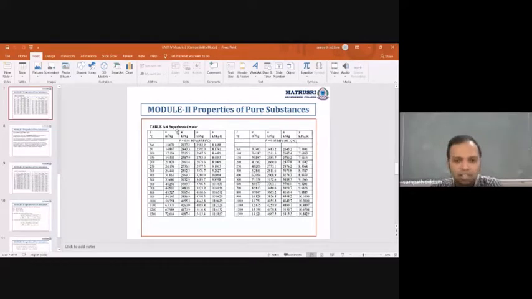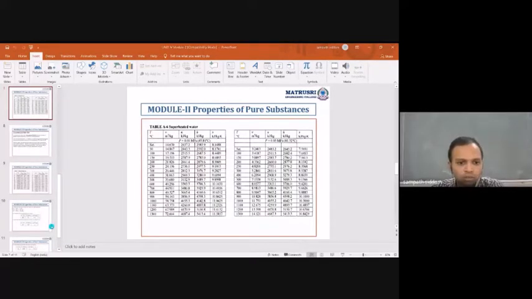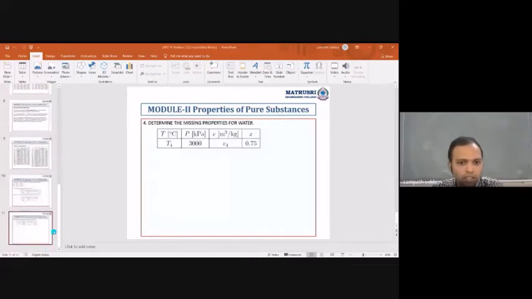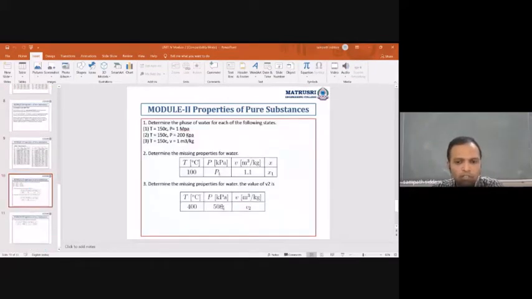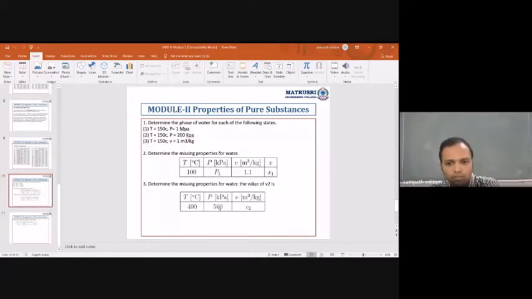Actually, I will tell you now. See, if you go through here, in this problem the pressure is given as 500 kPa, right? Understood? Yes, sir. So for this kPa you convert into MPa and go through the steam table pressure-based.